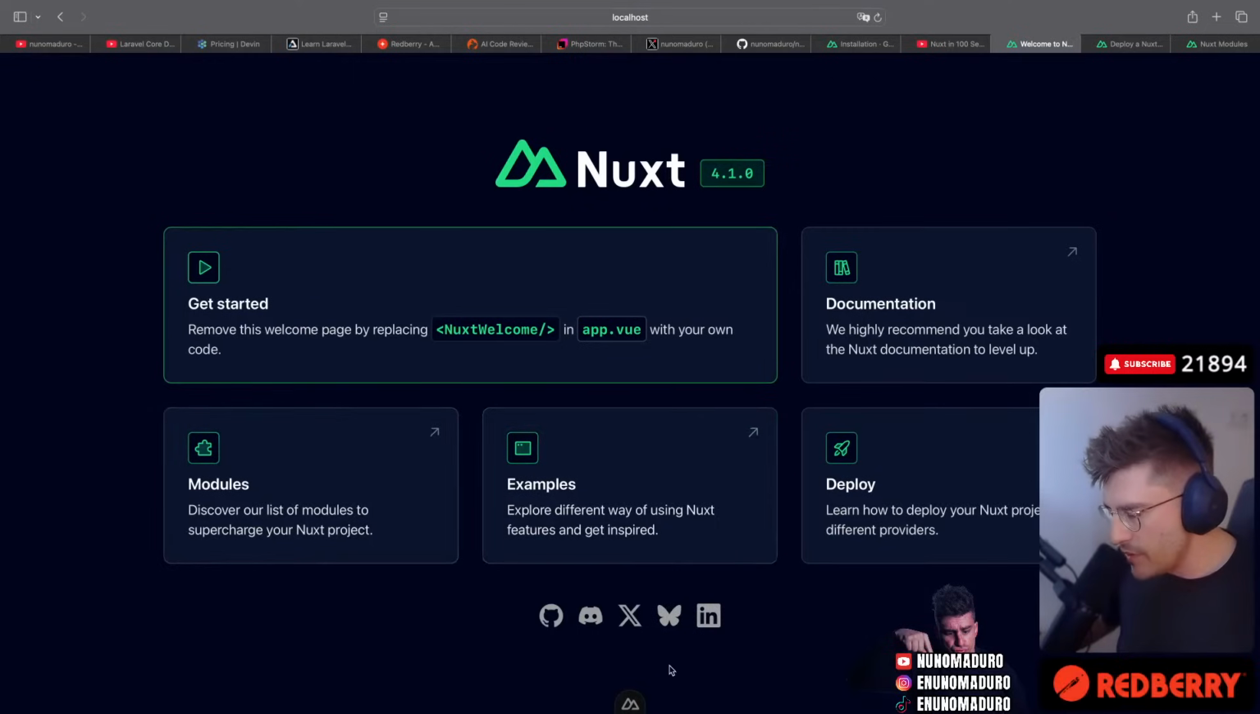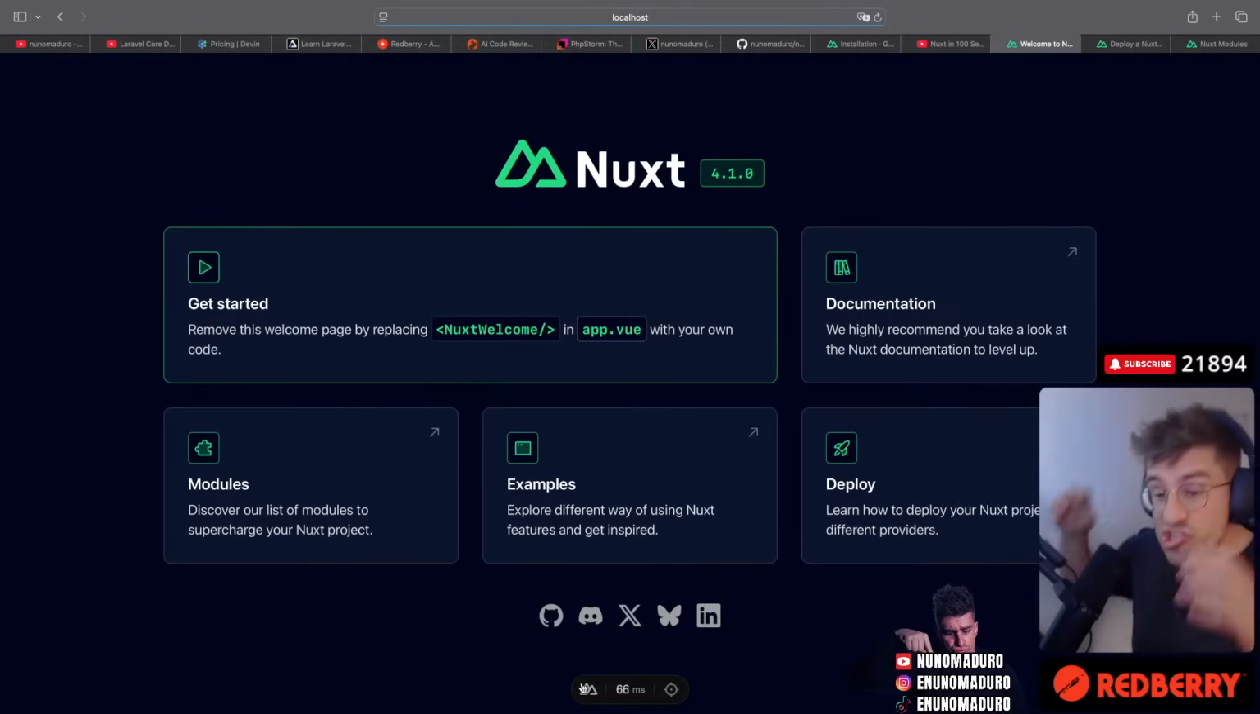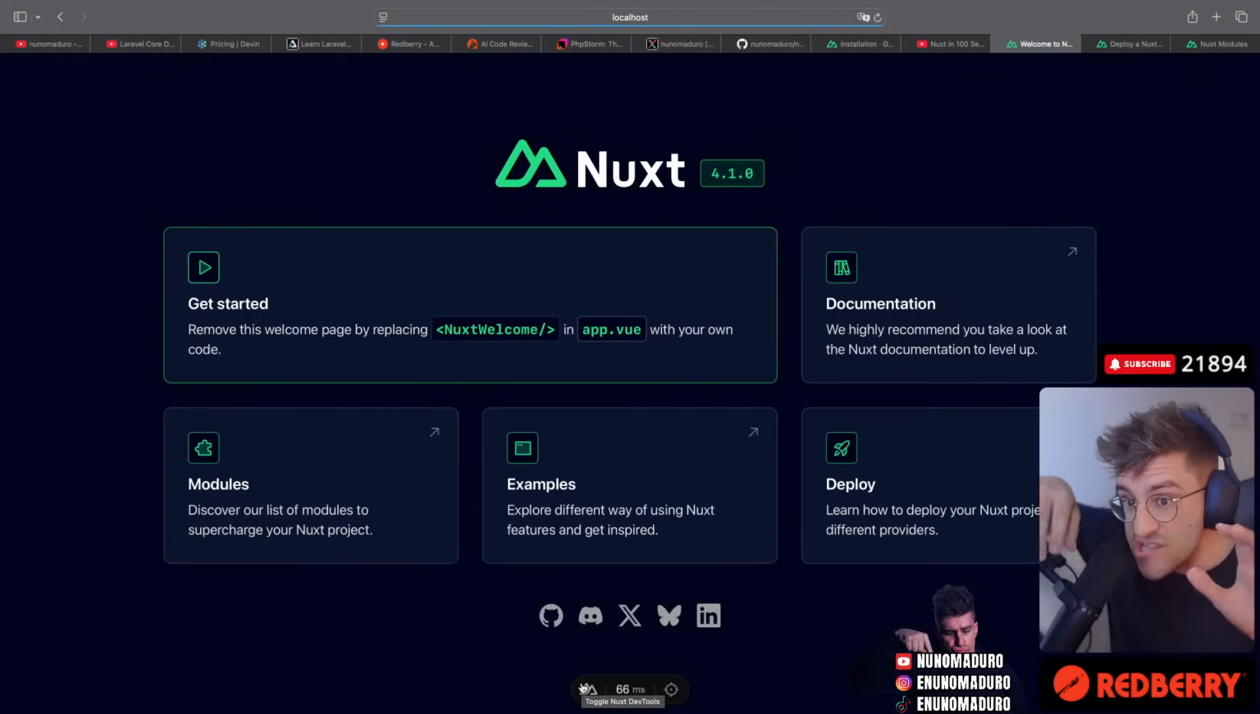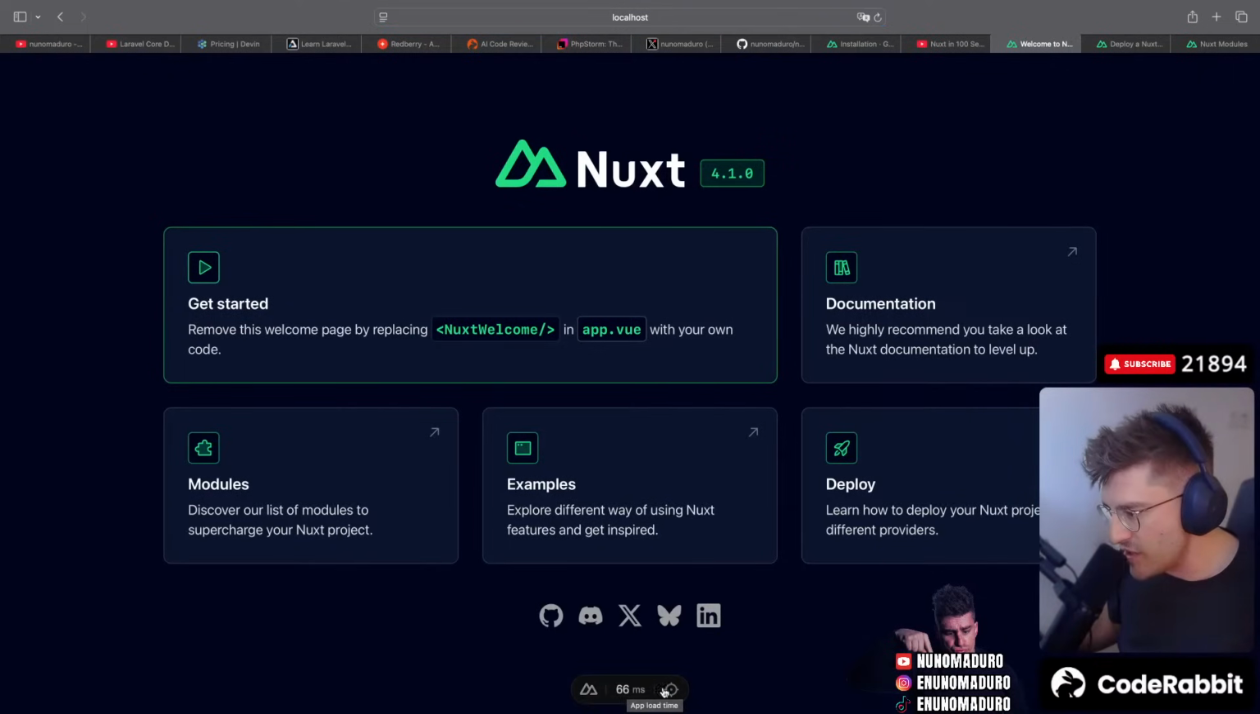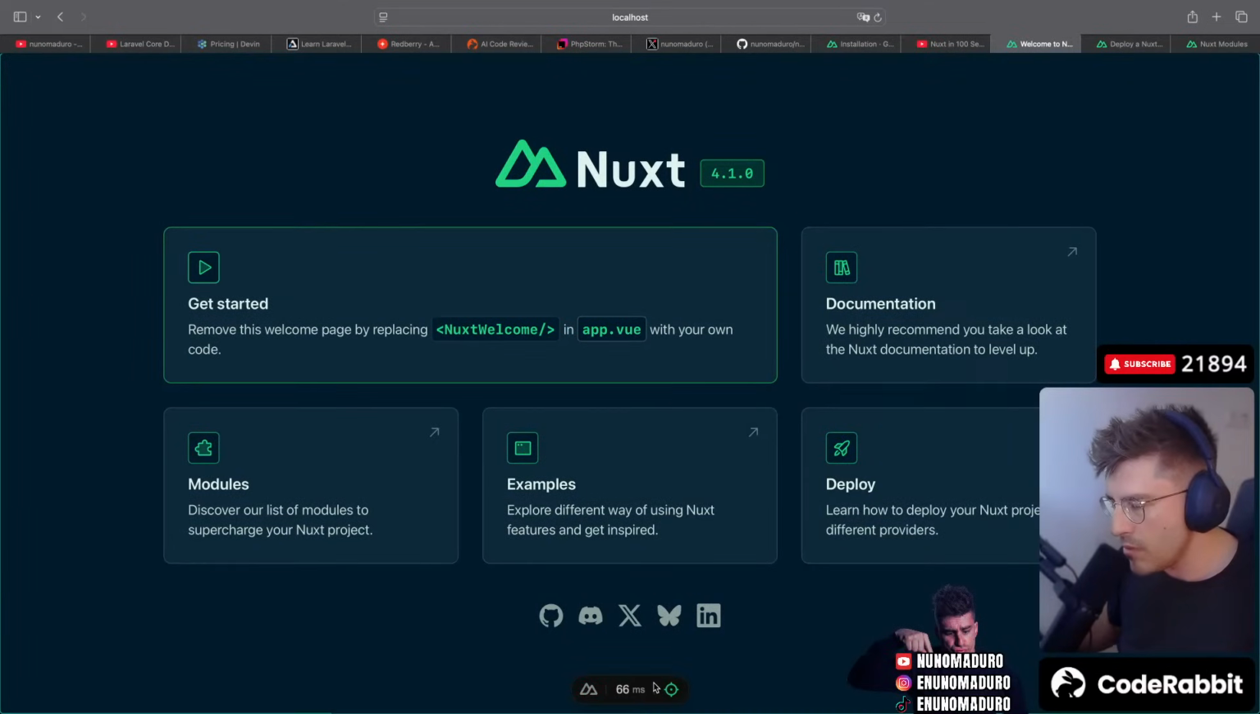Anyways, we have all the socials here on the bottom, and what is this? Hmm? Oh, so just like Next.js, they literally have this thing all the way down where you can just toggle things. Okay, this one toggles everything green.